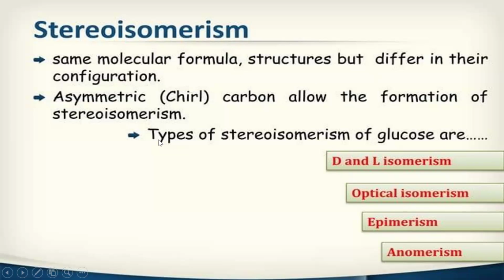Okay, so these are the types of stereoisomerism of glucose, and here you can see we are focusing on glucose because glucose is the only carbohydrate on which our body is completely dependent. Glucose and carbohydrates are the basic source of energy for our body. Among carbohydrates, glucose is the most abundant carbohydrate present in our body. So we are focusing on glucose.